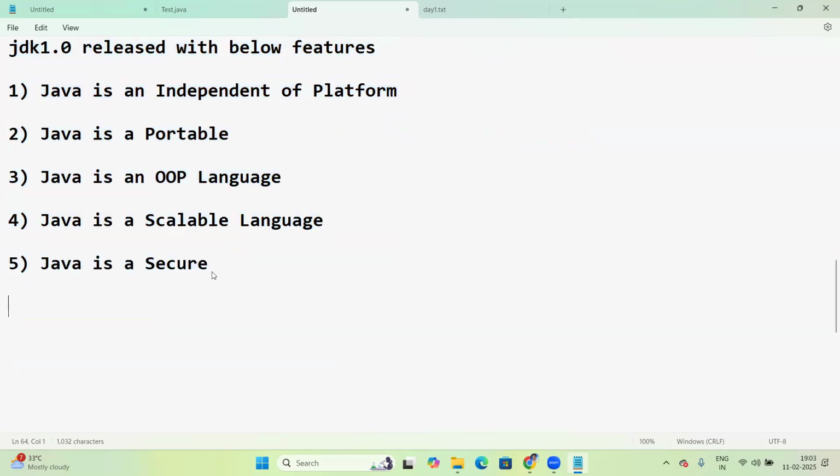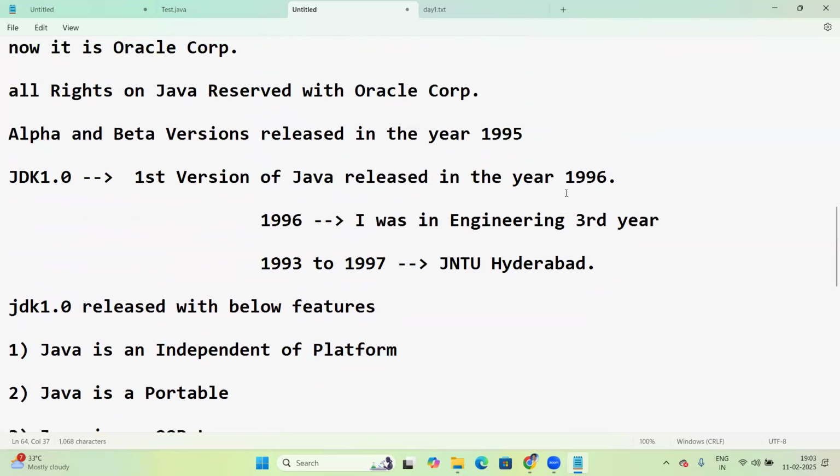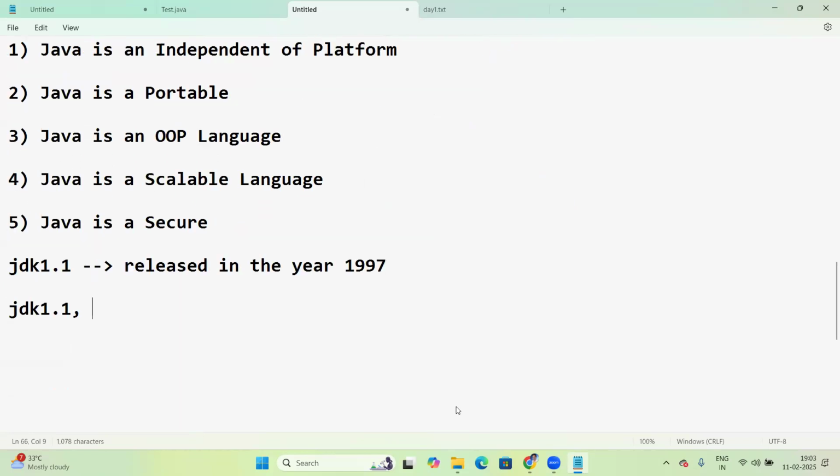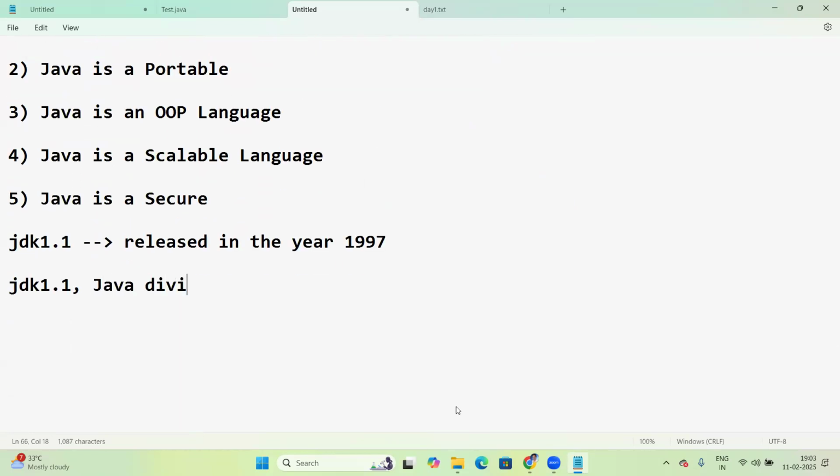Next, JDK 1.1 was released in the year 1997. So 1.0 was the first version of Java in the year 1996. Next, JDK 1.1 released in the year 1997. What happened in 1.1? In JDK 1.1, Java was divided into three editions.